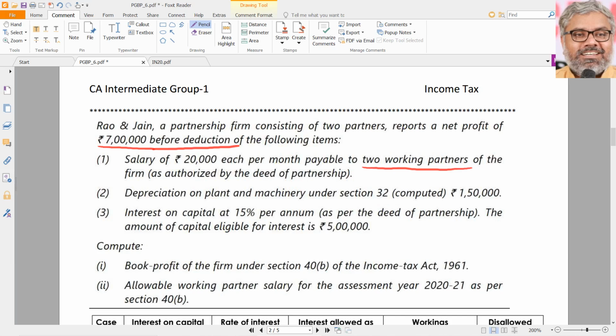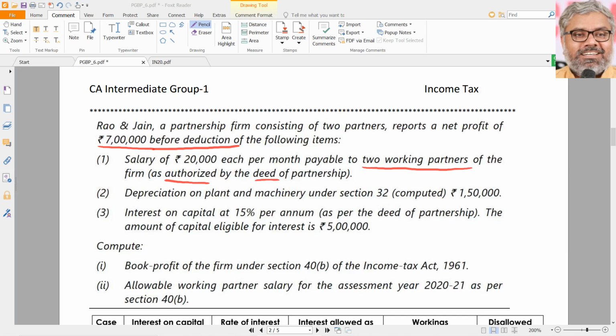That's okay, no problem. That means as far as conditions are concerned, they are all satisfied because the salary or remuneration is authorized, there is a deed of partnership, so no problem in that. But whether it is satisfying 40B or not, that we have to look at. Then, should we deduct this from 7 lakhs?